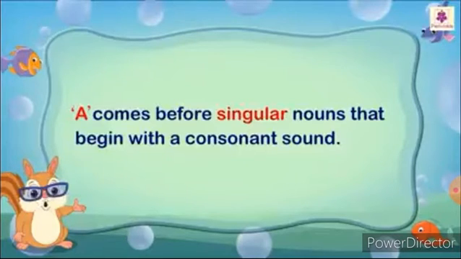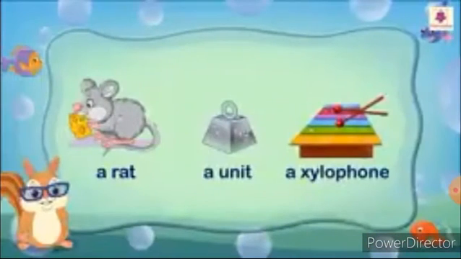Although the words begin with a vowel letter, you have to go by the beginning sound. If it is u, which has a consonant sound, we use a before the word. For example, we can say a uniform. U is there, but we have to use the article a. And then a university, we have to use the article a. Now look at the examples: a rat, a unit, a xylophone. These are the examples for the article a.